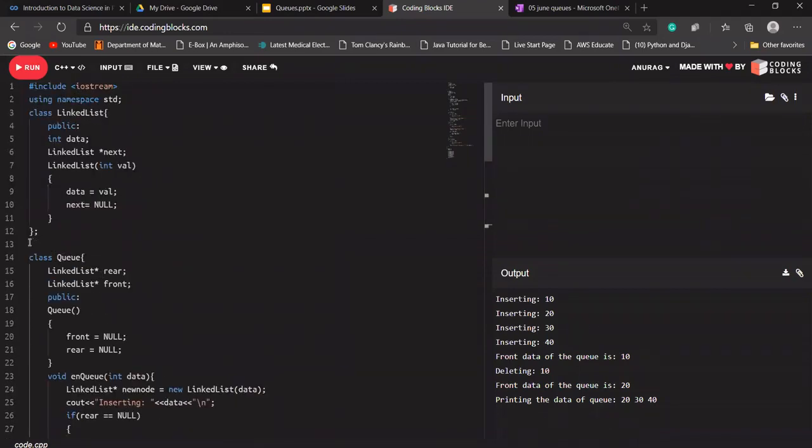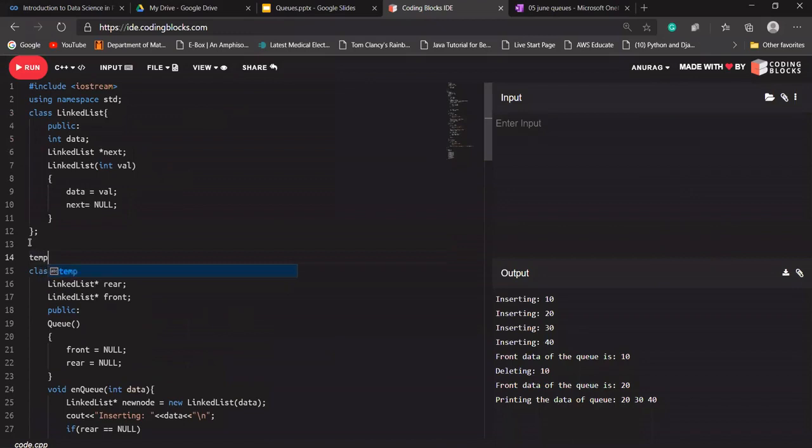So here what I'm going to write, let's say I'm writing template here. I'm going to use template here. Let's say I'm writing template typename. What this does, typename, let's say I'm writing T here.